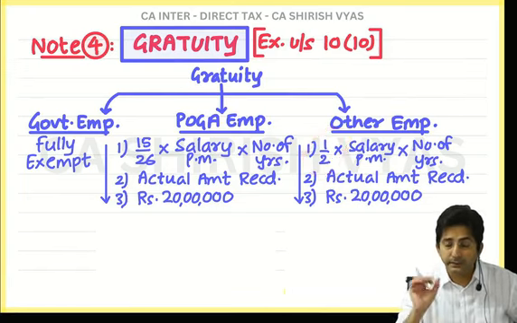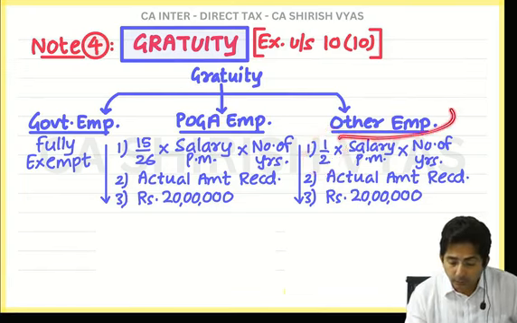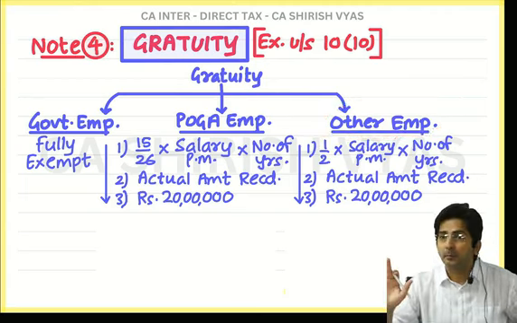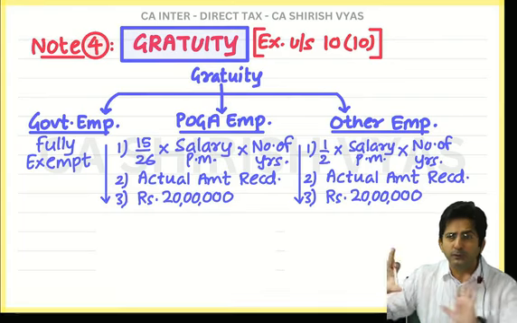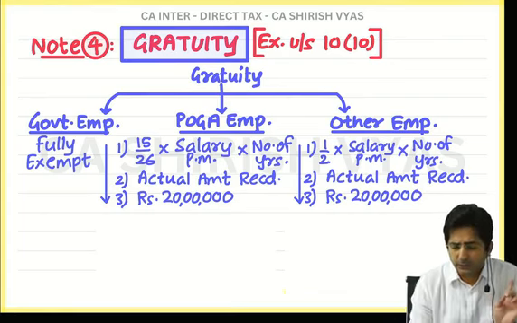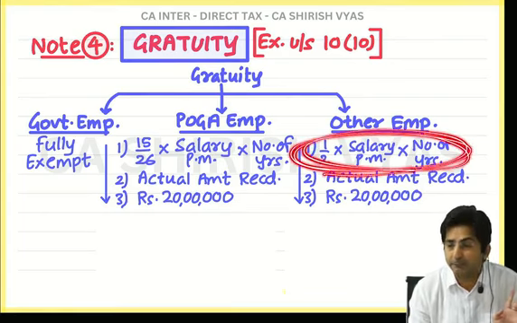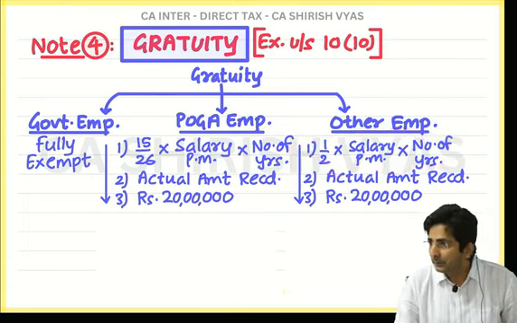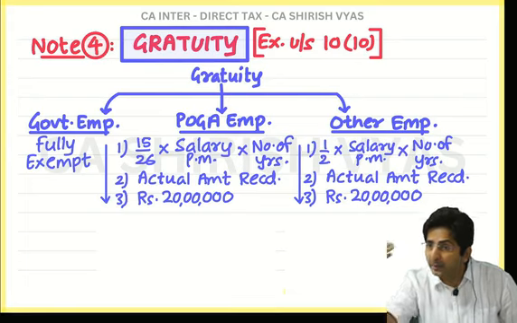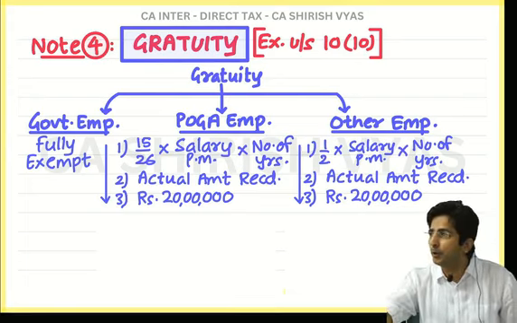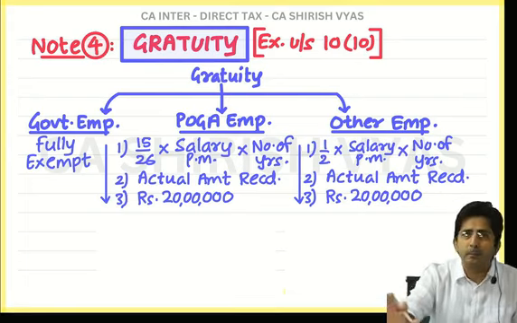Okay. Now see, actually for other employees there is no law. But what the income tax department feels is that if an other employee receives gratuity, he should receive this much based on half salary. See, there is no law as such. If you don't receive the gratuity, you cannot even file a case. Because for other employees, receiving gratuity is not compulsory.